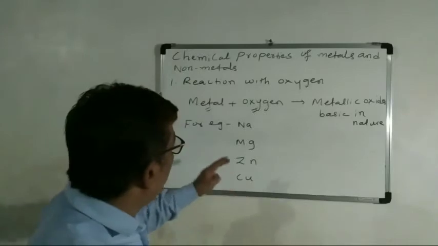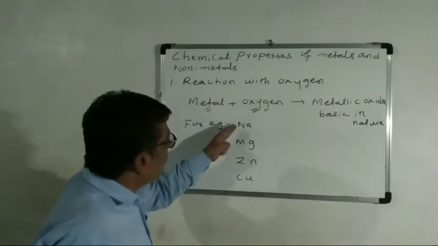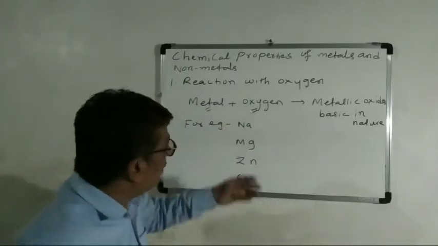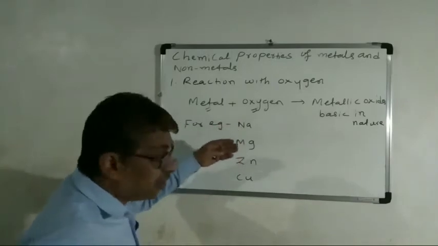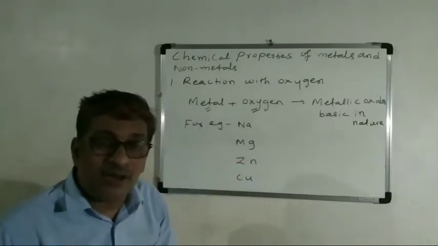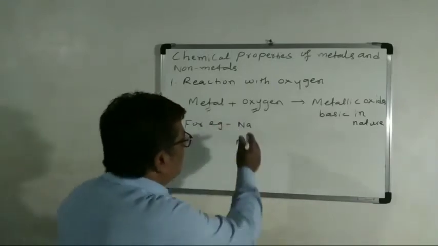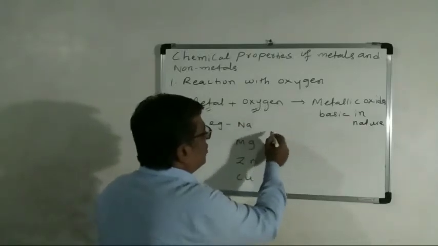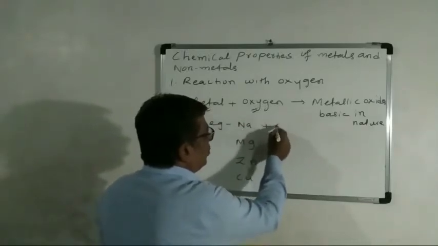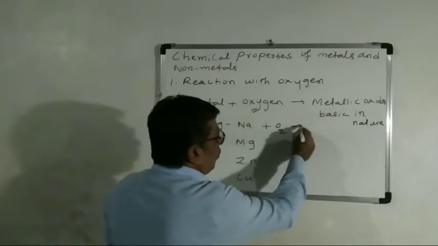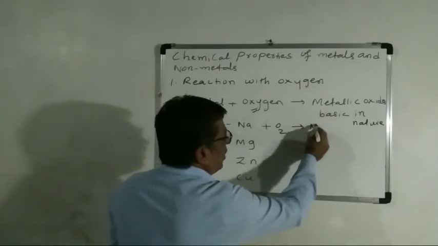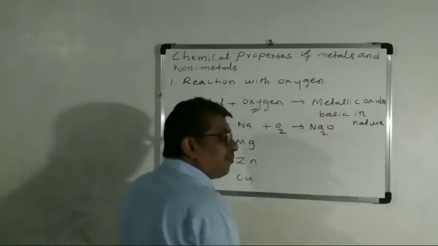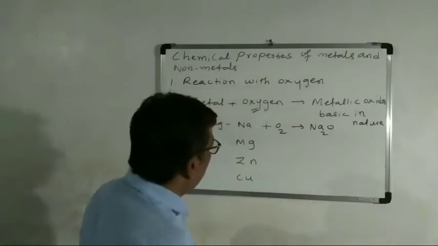For example, sodium is a metal. Sodium, magnesium, zinc, copper, iron, these are all metals. These metals react with oxygen. Sodium reacts with oxygen to produce sodium oxide.